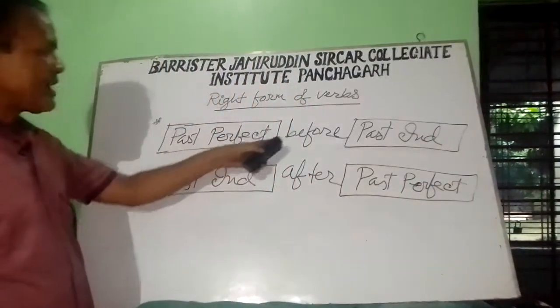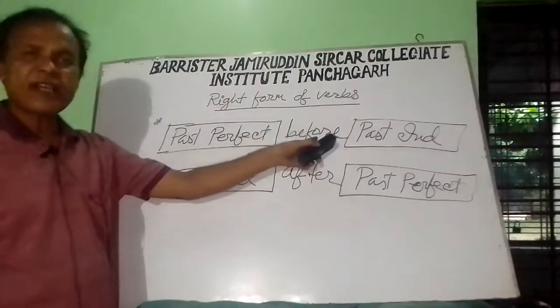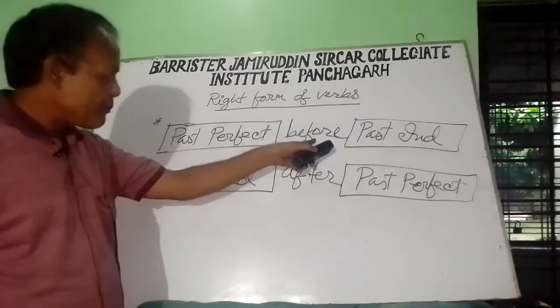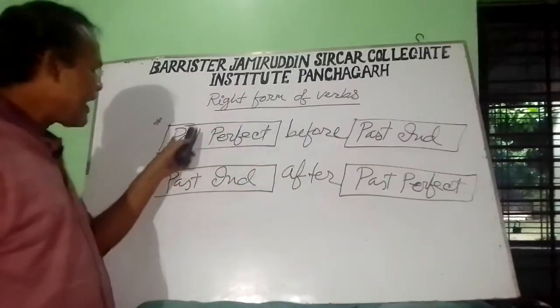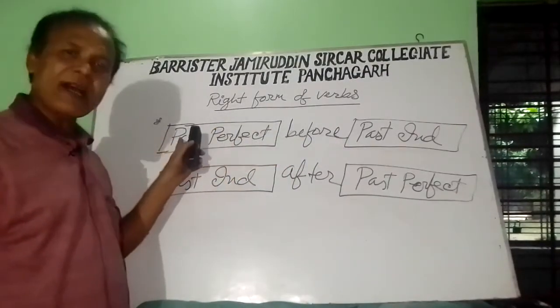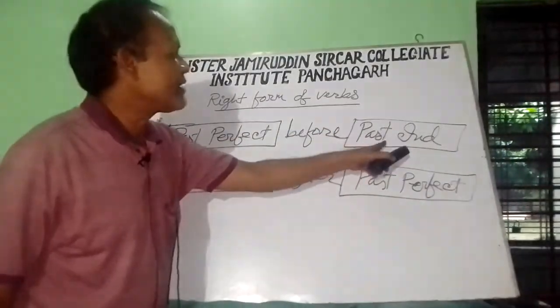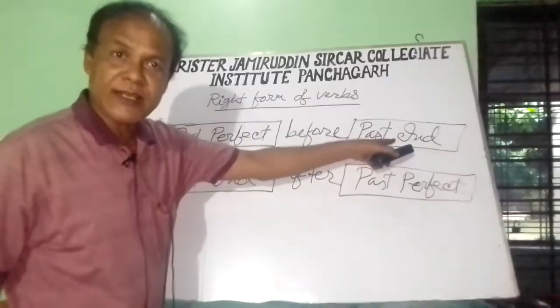I repeat, if there is conjunction before and it is a complex sentence, if the sentence before is in the past perfect, then after before the sentence will be in the past indefinite.